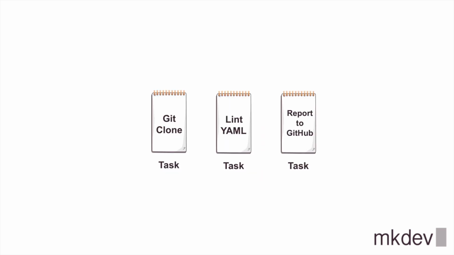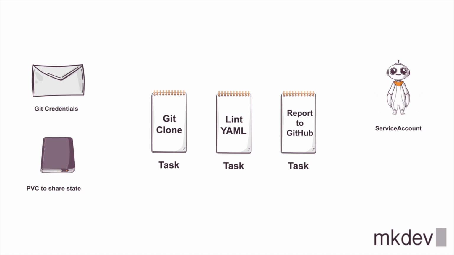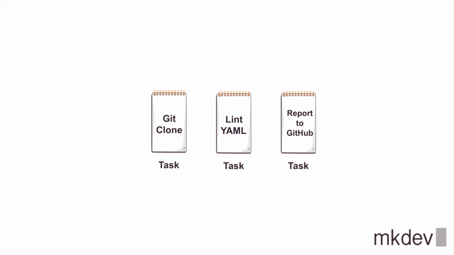First, we need 3 task definitions: to clone the repo, to lint the files in the repo and to report the result of the build back to GitHub. We also need a secret with Git credentials, a persistent volume so that the lint YAML task can access the repository cloned in the git clone task, and a service account so that Tekton can access the secret internally. But let's omit those details from the picture. We need to chain these tasks in a pipeline.